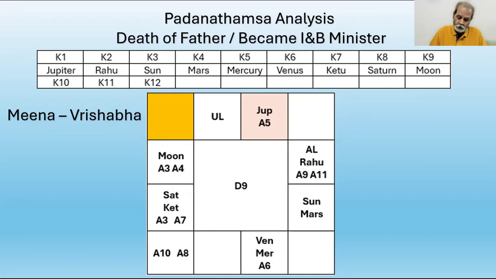It is aspected by K7 and Saturn K8. Saturn is K8. So there must be K8, K3, K12 in the chart. They cannot go away. But whenever there is a malefic planet, you must see if the malefic nature of that planet is contained or neutralized by some stronger benefic aspect.